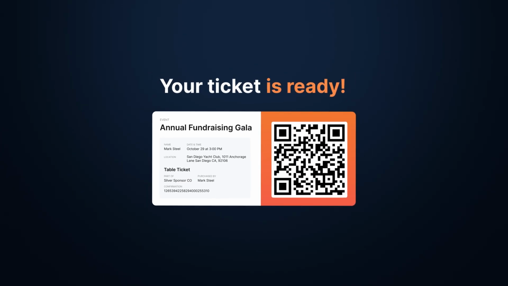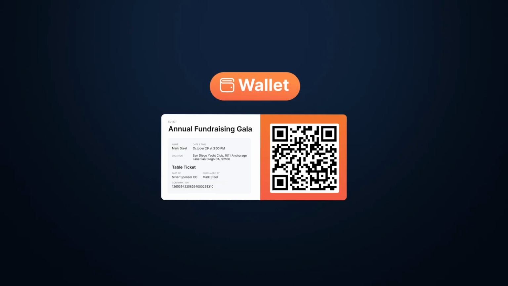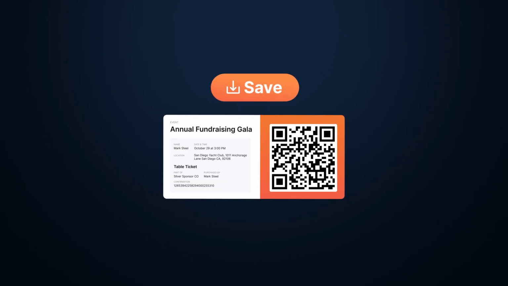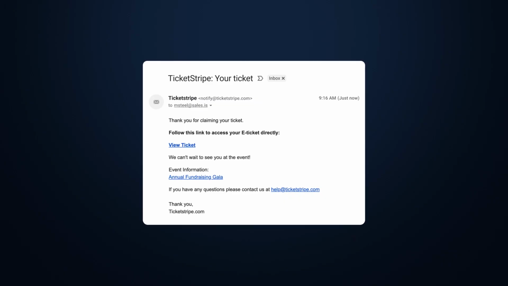Your ticket is ready. You can view it now, access it later in your ticket wallet, or save it directly to your phone. You will also get an email with a direct link to your ticket.